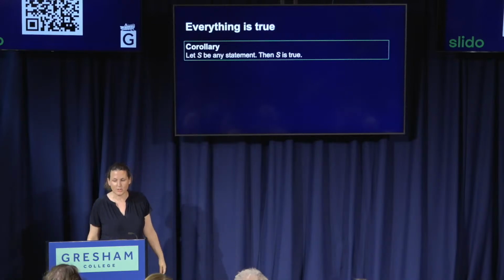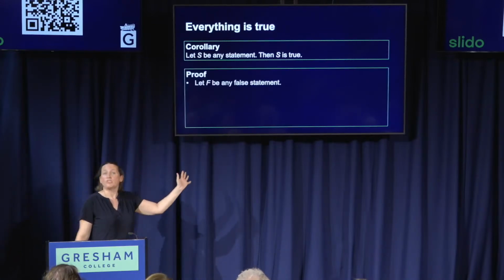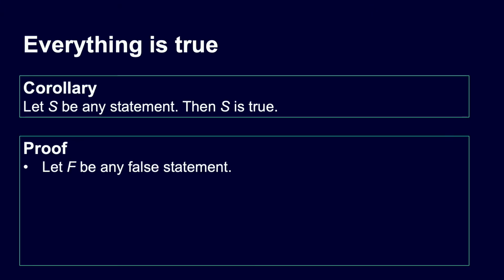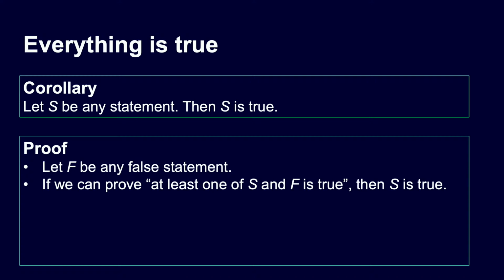So here, let's do that. Take any false statement, whatever you like, any false statement at all, F. Now, if I've managed to prove that at least one of F and S is true, if I know that that statement is true, then the thing that's true must be S, because F is false. So if I can prove that at least one of S and F is true, then we will be able to deduce that S is true.